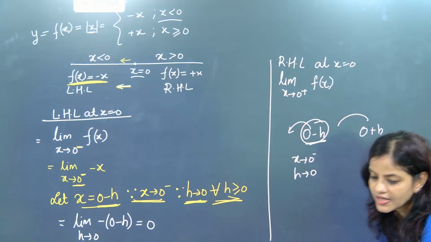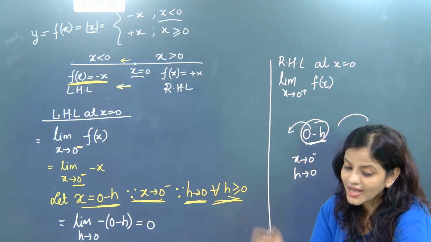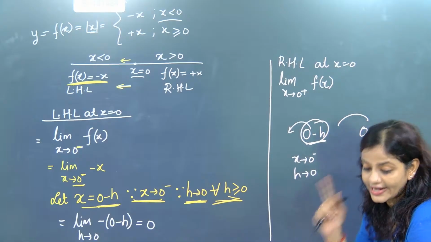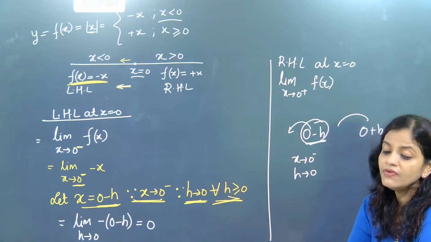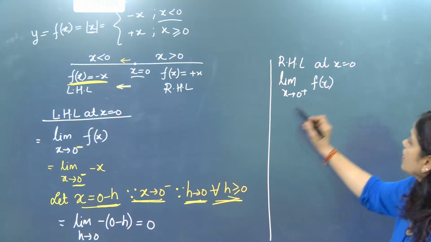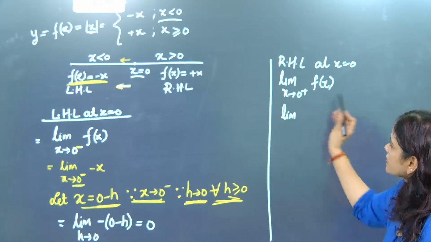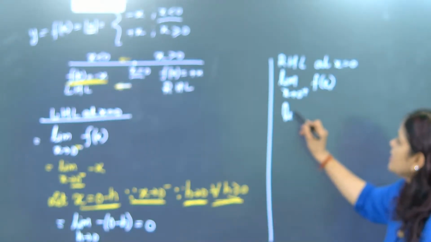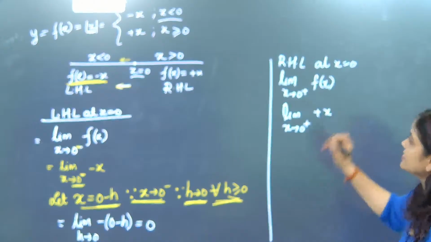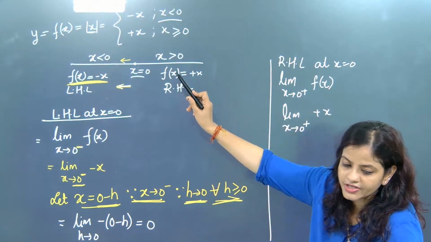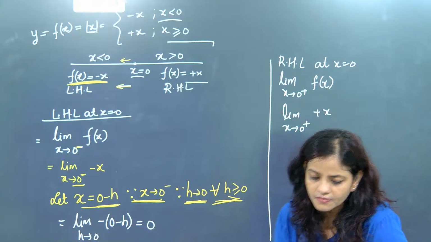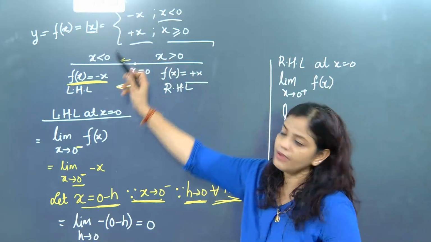Understood? Yes beta, 0 plus h and 0 minus h. So 0 plus h will take you to the right side, 0 minus h will take you to the left side, beta, and that is the most important concept. Now here we will first write limit h tends to 0, and x tends to 0 plus, here plus x is there, because in that modulus section, the greater than part means the right side value, it will be plus x.